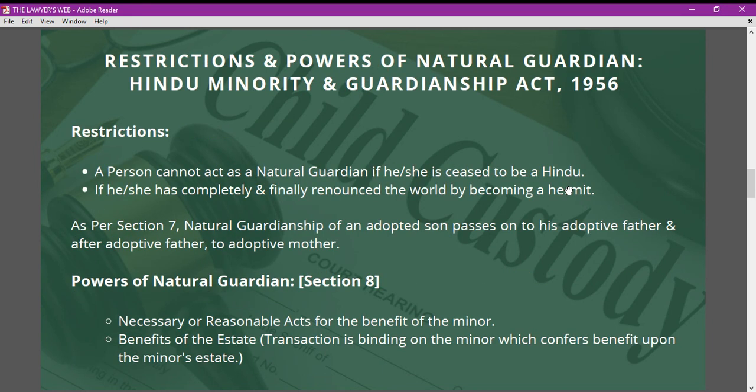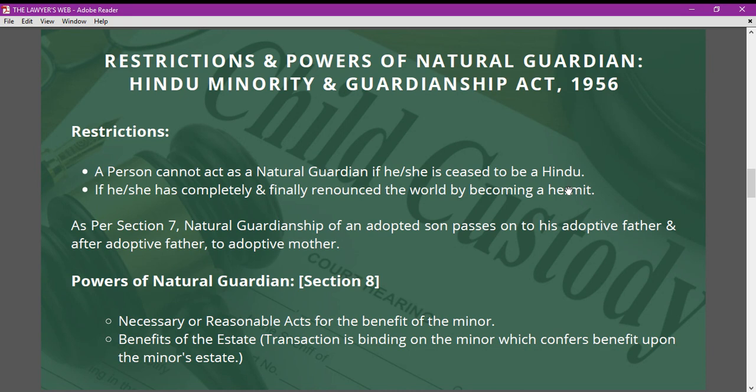Now, if we talk about the restrictions and some of the powers of a natural guardian under the Hindu Minority and Guardianship Act, some of the restrictions are that the person acting as a natural guardian cannot act as a natural guardian if he or she has ceased to be a Hindu. And second, if the person has completely and finally renounced the world by becoming a hermit, then that person cannot be considered a natural guardian and cannot act as one.